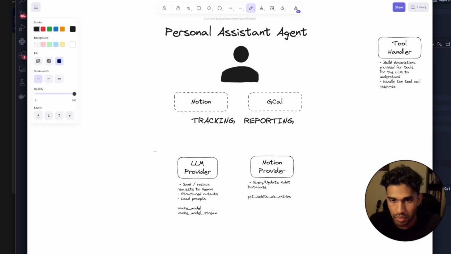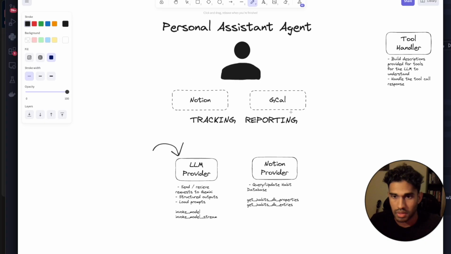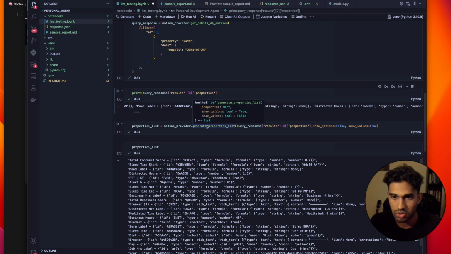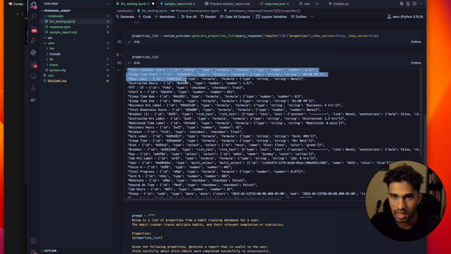All right, so just to recap where we are, we have an LLM provider class that can send requests to Gemini, and we have two functions here, invoke model stream, which just basically calls the endpoint. And then we have our Notion provider class, which is essentially our class to query the Notion API and retrieve different information regarding the database. And then we have this simple function here, generate properties list, which will basically just take that response and provide a list with a string that contains some information about the property and then the actual values inside of them. Now, weirdly, this is where we saw that some of these are wrong.